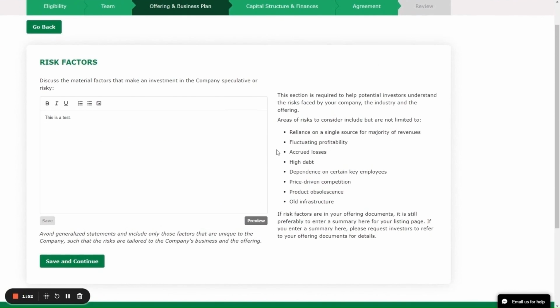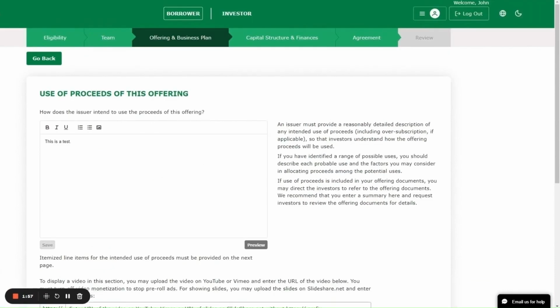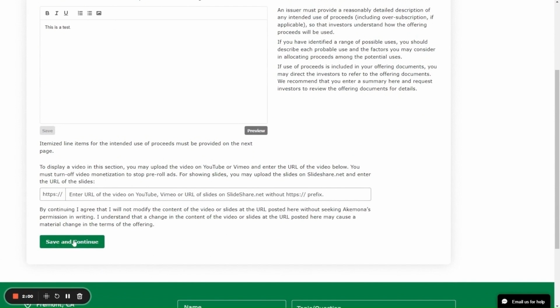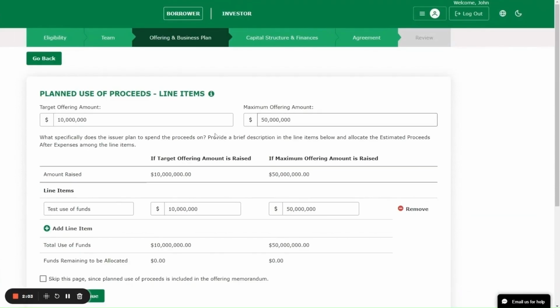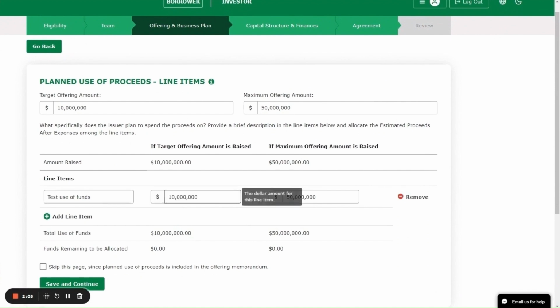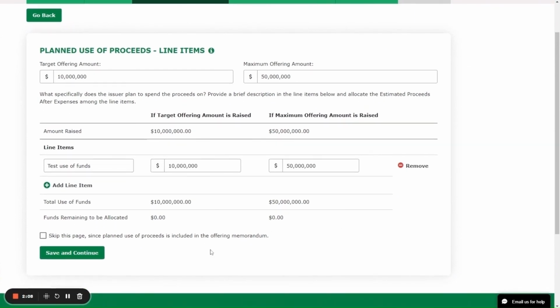Risk factors are required under SEC regulations. Save and Continue. Use of proceeds of this offering. How are the proceeds going to be used? And then the issuer must give an itemized description of how the proceeds of the offering are going to be used. Again, Save and Continue.